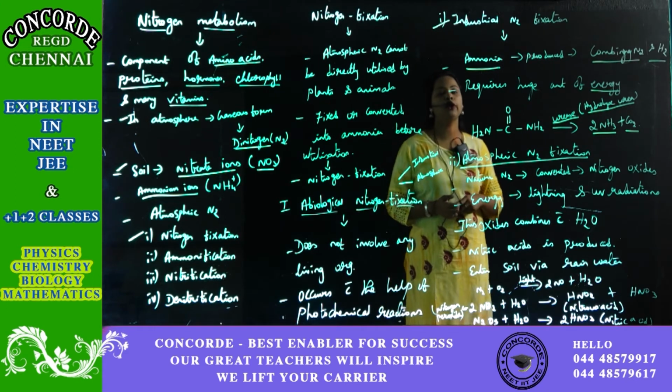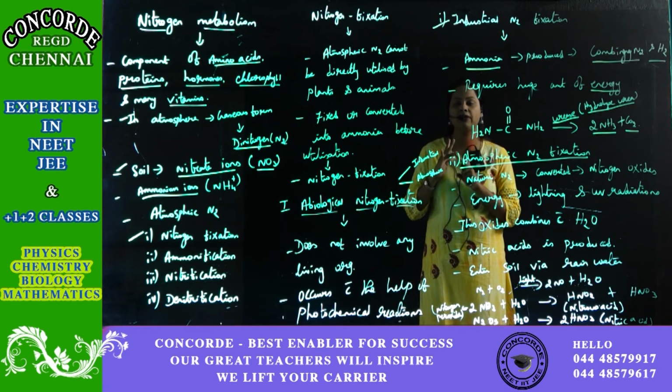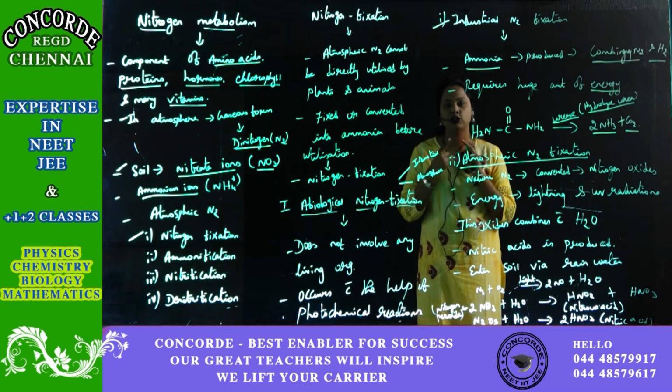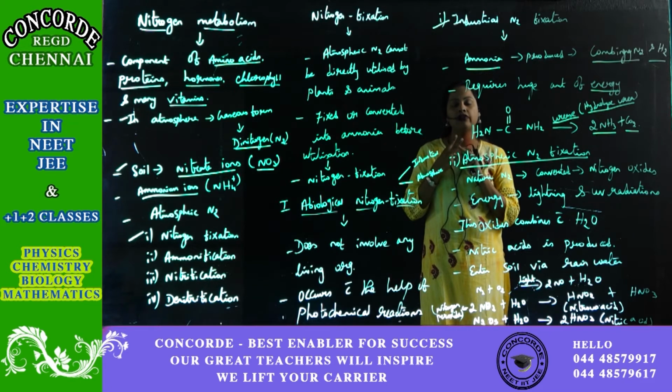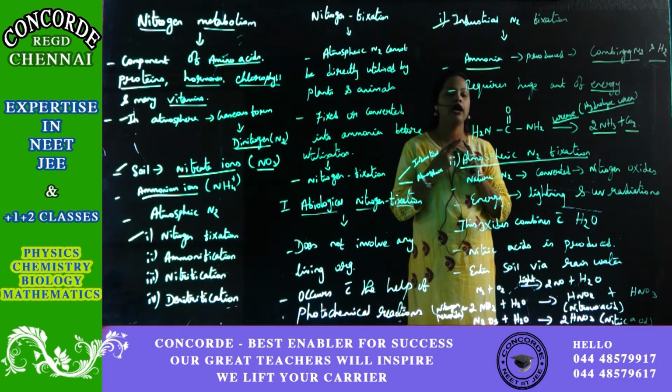When I say photochemical reactions, it is either lightning or the use of UV radiation. So either with lightning or with the help of UV radiation, you can fix nitrogen in the atmosphere.